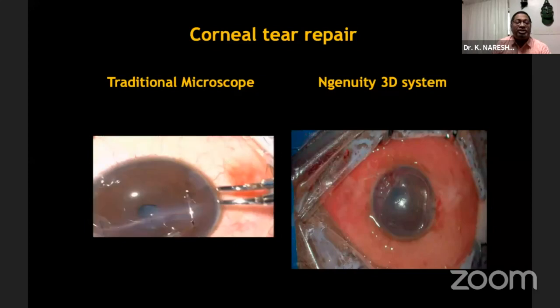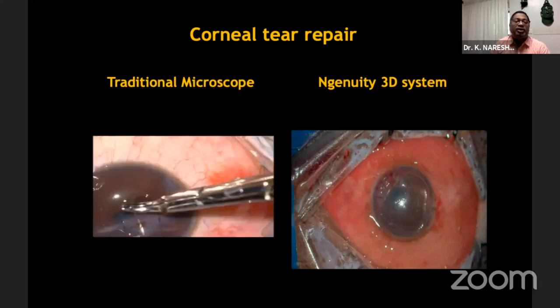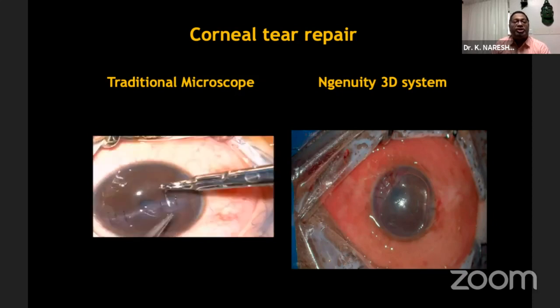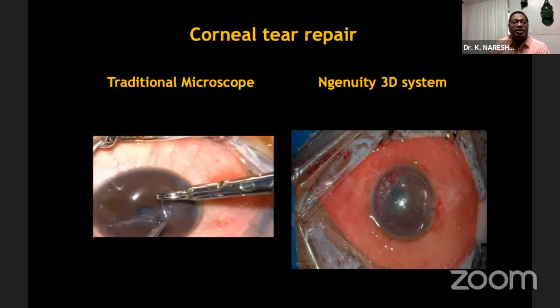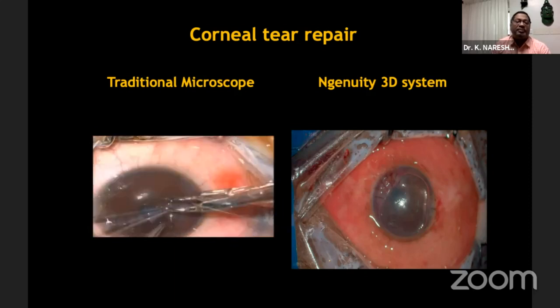Also with binocular surgery using traditional good coaxial illumination, we could perform the surgery much faster and with much precision.